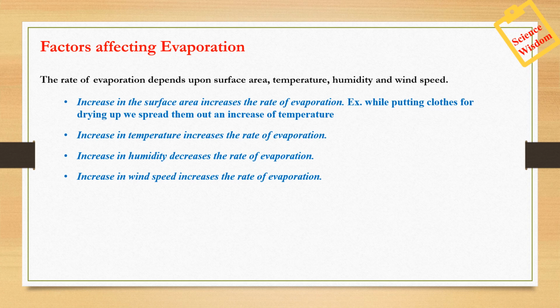If there is humidity in the atmosphere, your clothes will take longer to dry than in a less humid region. An increase in wind speed increases the rate of evaporation. That is very obvious: if it is windy, my clothes will dry sooner. So these are a few factors that immensely affect the rate of evaporation.